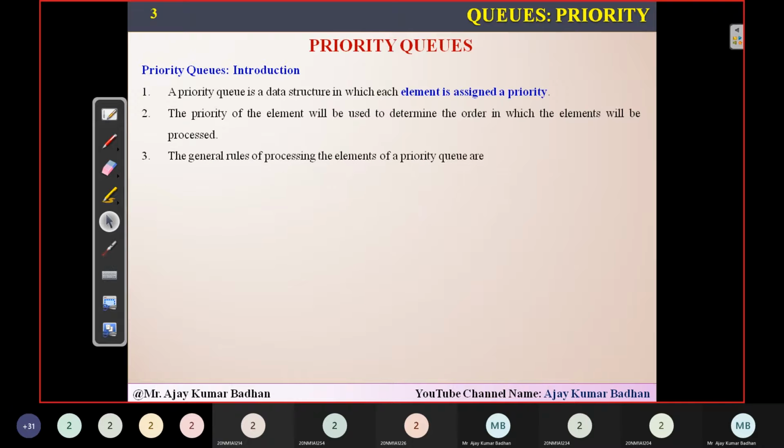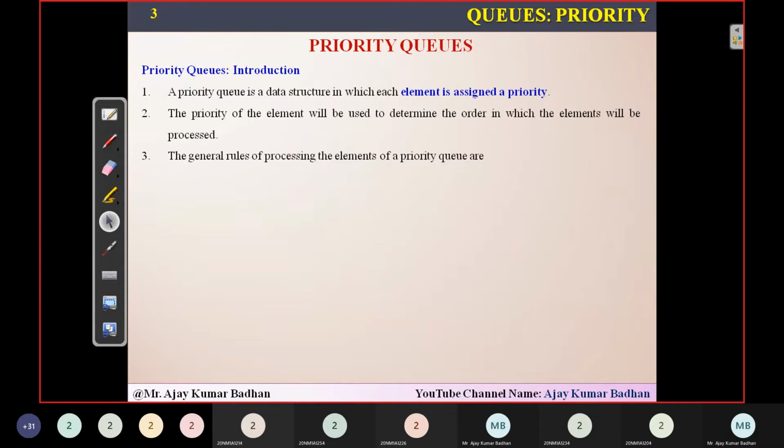Obviously, remember that a queue is last in, first out, right? No, that is wrong. It is first in, first out. Whichever element is inserted first will be the first to be removed, so definitely that will have the highest priority. Remember that. So here is the general rule for processing.